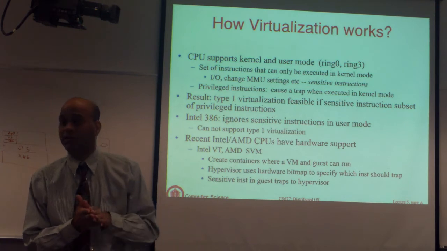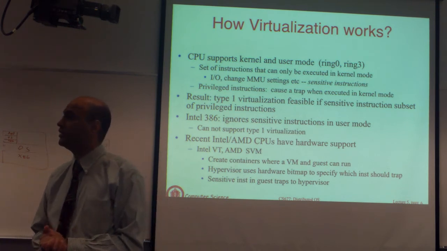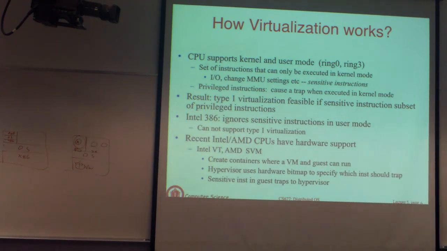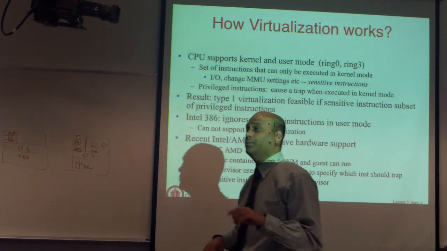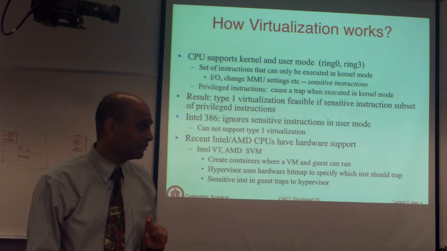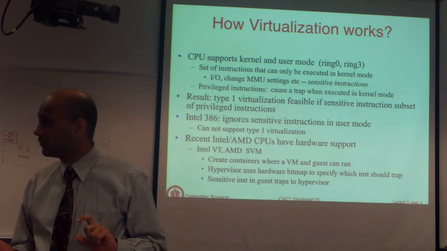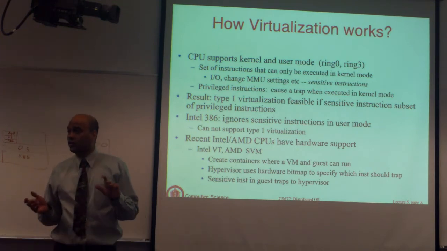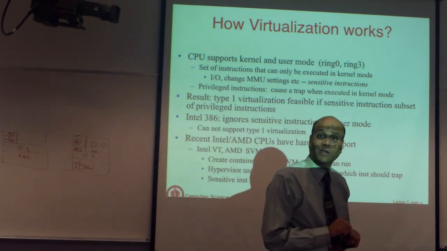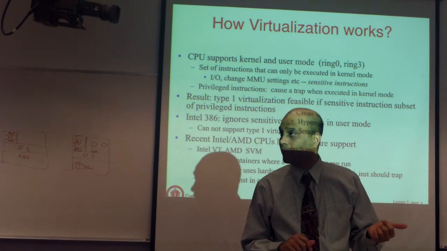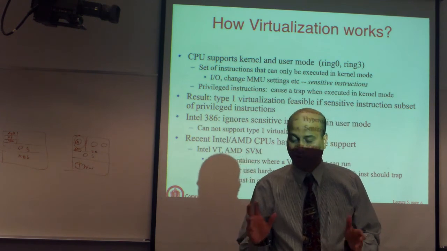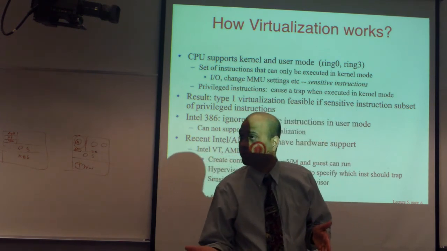So let's say your CPU supports 100 types of instructions. In kernel mode, you are allowed to execute any of them. In user mode, you will basically only execute a subset. Let's say you are allowed to execute 80 of those, but the other 20 are reserved only for kernel mode. You cannot execute them in user mode. And as the name suggests, when the OS kernel is executing on the CPU, the CPU mode is switched to kernel mode. When an application process is executing on the CPU, the CPU mode is switched to user mode.